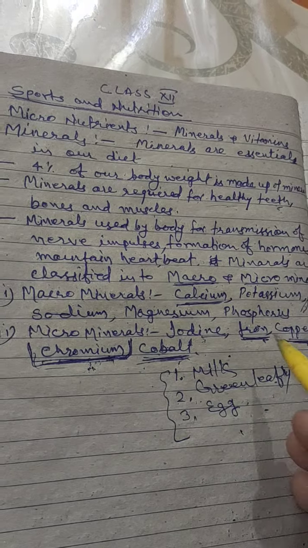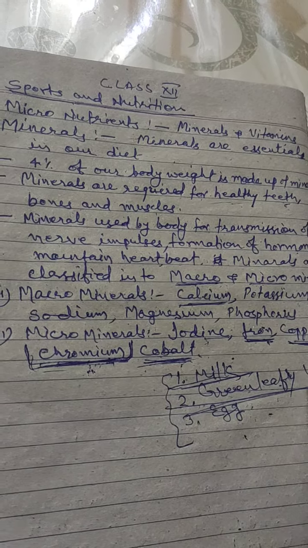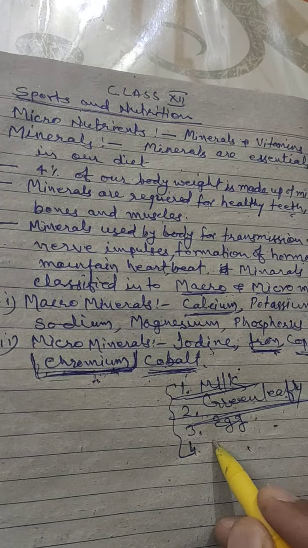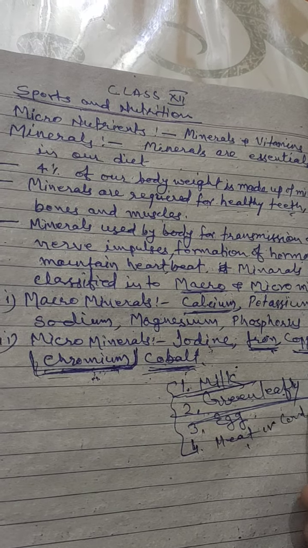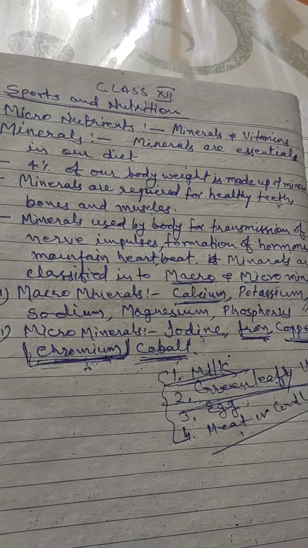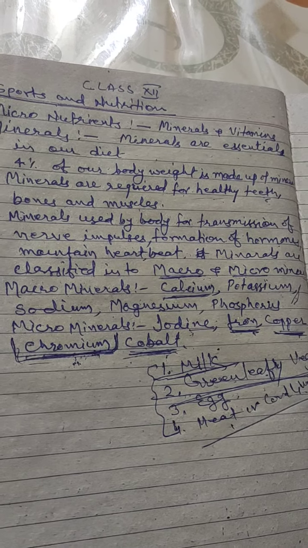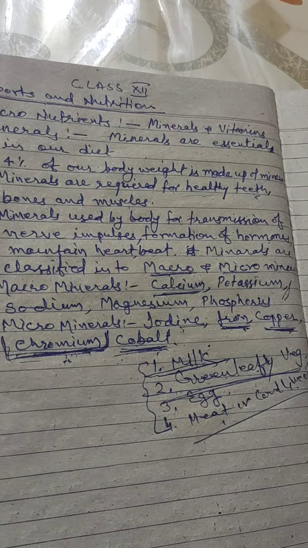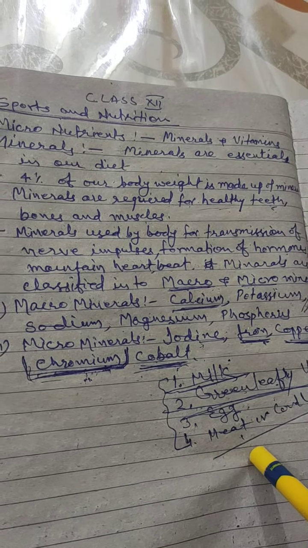I am telling you, milk itself is a complete food. Green leafy vegetable is full of minerals. These things you have to remember. And a fourth one, if you remember, you can write meat or cod liver oil. That's all. These are the sources for all. You don't go for mugging up in which one it is needed, bajra, where it is needed spinach, where it is needed citrus fruit or tomato. Forget all this. All those mineral sources are in this.